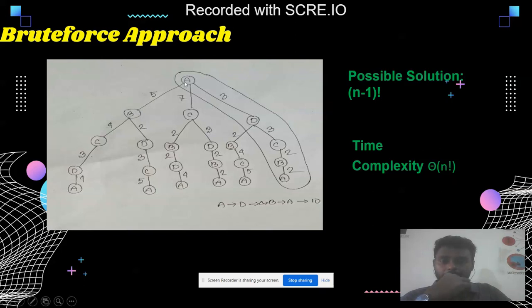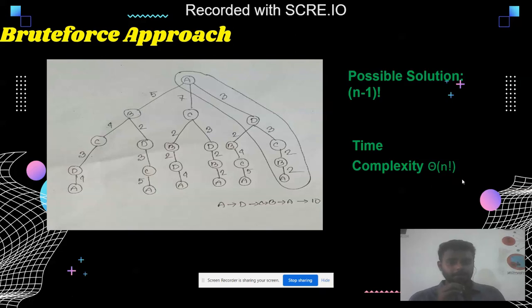Okay, so by using that we can find the routes, like A B C D A, B D C A, C B D A, C D B A, D B C A, D C B A. Among these routes, what will be the shortest one? By calculating the distance, or the weight value, we found that the minimum cost will be A D C B A, and that is 10. So the number of possible solutions will be (n minus 1) factorial, and the time complexity will be order of n factorial.